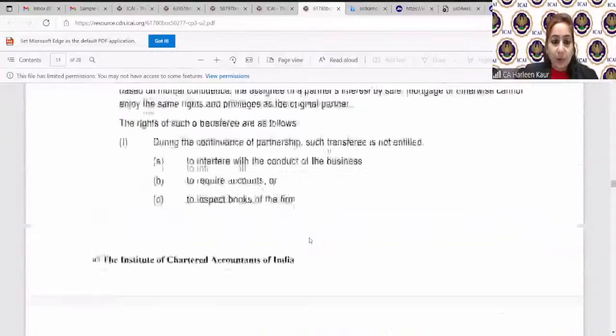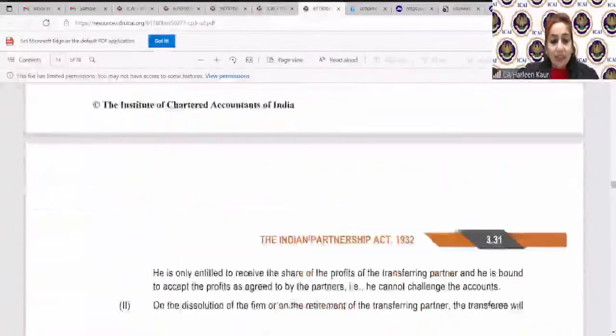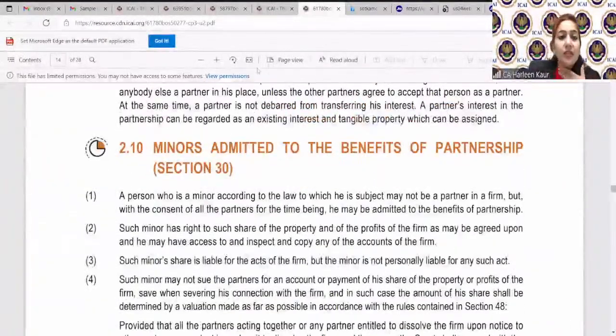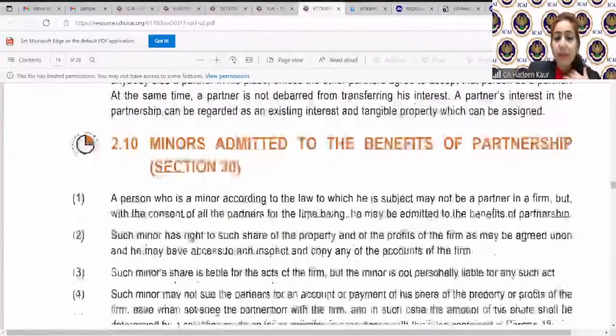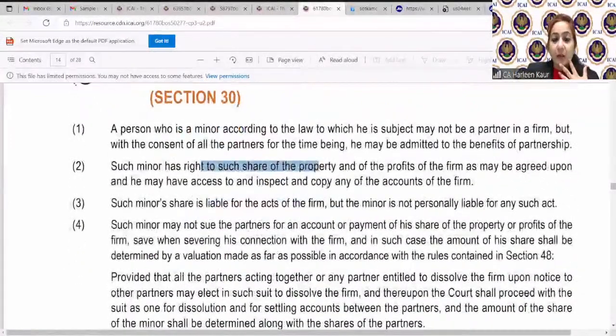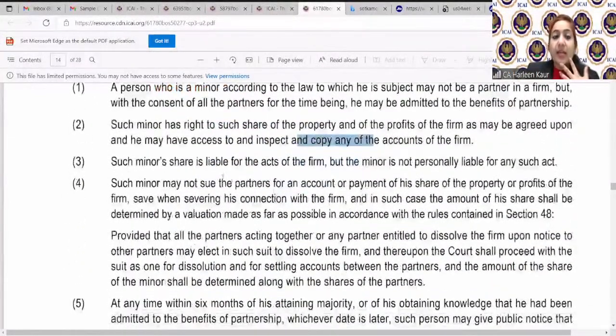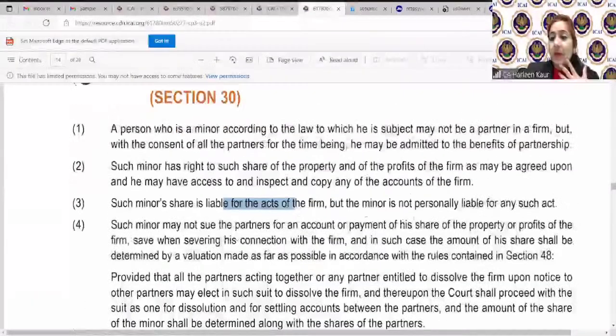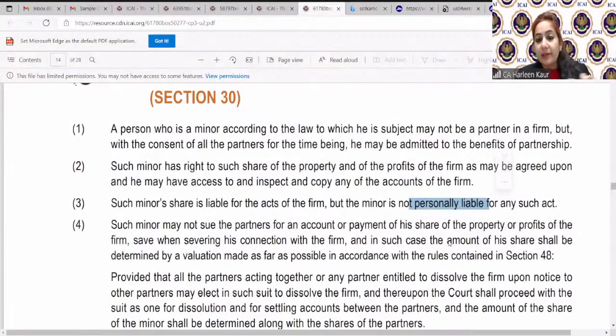Okay, now let's jump to section 30. All those queries have also been answered in between. So this is your section 30, children. A minor can be admitted. We just discussed his share of profits will only be entitled. Whatever we have decided to pay him, he will only be getting that particular share, and he cannot have the right to inspect the books. He is liable for the acts of the firm. Yes, but a minor is never personally liable. So if I ask you, does a minor have an unlimited liability, yes or no? If I say all the partners have unlimited liability, will we say that the minor also has an unlimited liability?